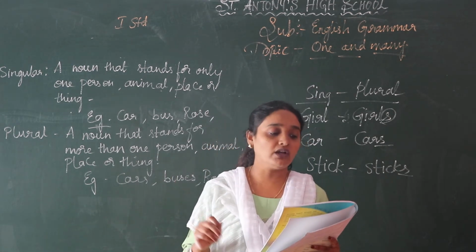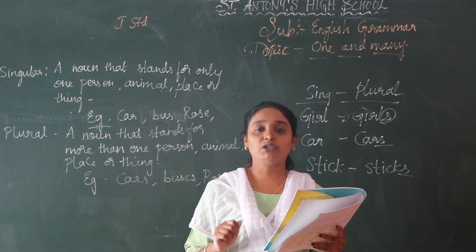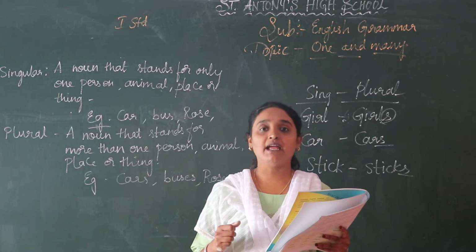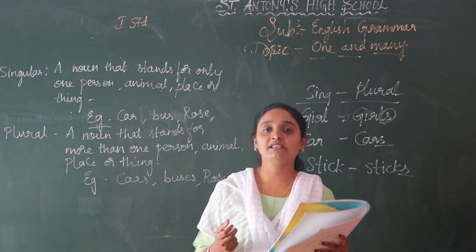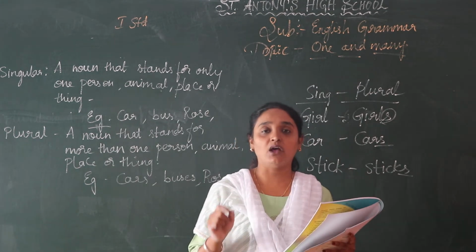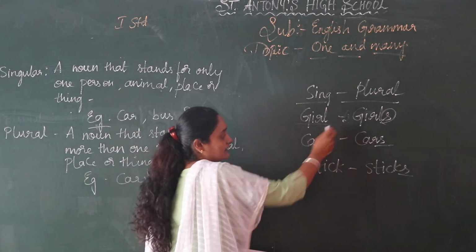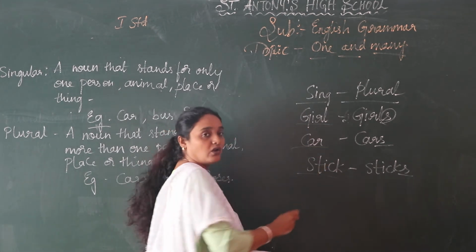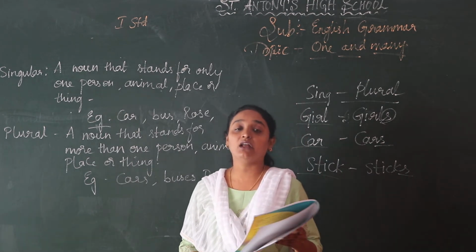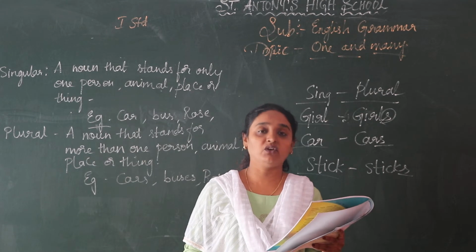I have already told you a noun that stands for only one person, animal, place or thing is said to be singular. Next, that is plural. A noun that stands for more than one person, place, animal or thing is what? Plural. So what do we do? We change the noun. These are all nouns. The girl is a noun, car is a noun, stick is a noun. What are we adding for the nouns? We are adding s for the nouns.